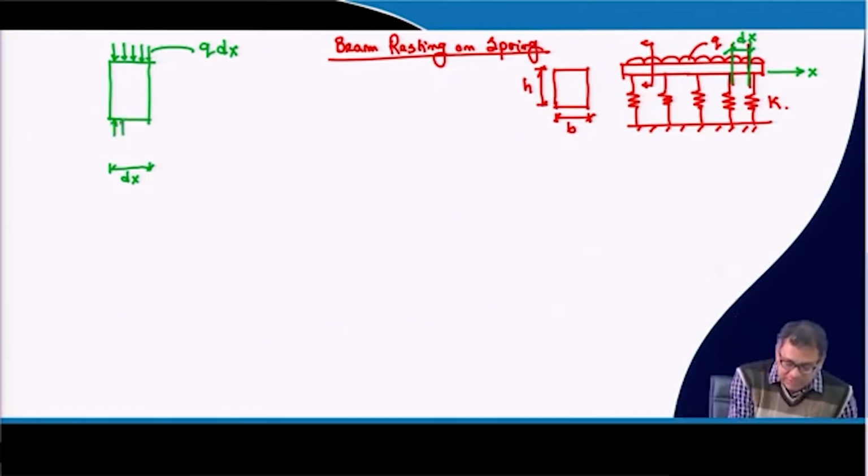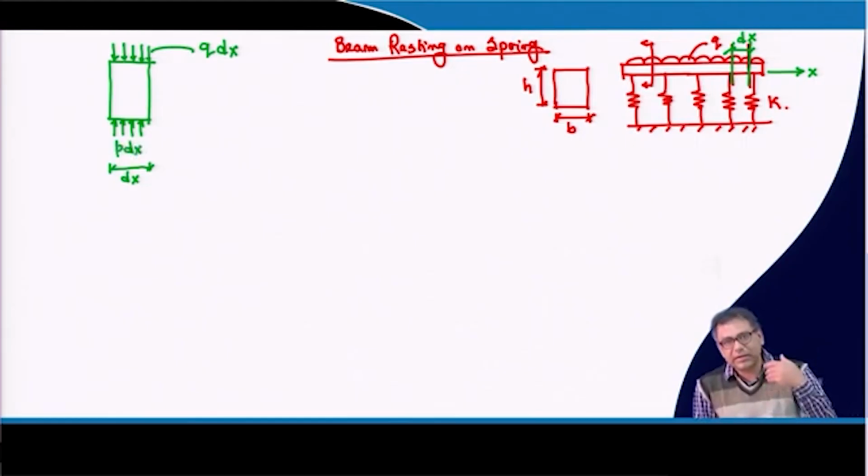Say that reaction is P, so the total reaction force is P into dx.